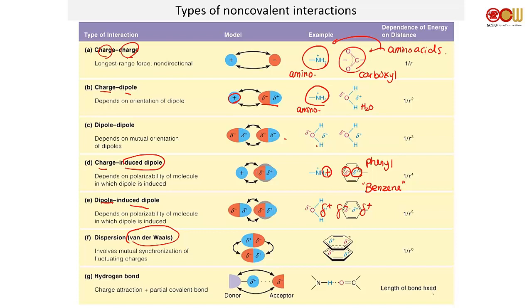If an electron moves to the right, you will temporarily have a partial negative on the right and a partial positive on the left. It's going to cause the next benzene to have the opposite sign, because if this guy is negative, that guy is going to be positive. Simple as that. So this is van der Waals interaction: an induced dipole, a synchronized fluctuating dipole.